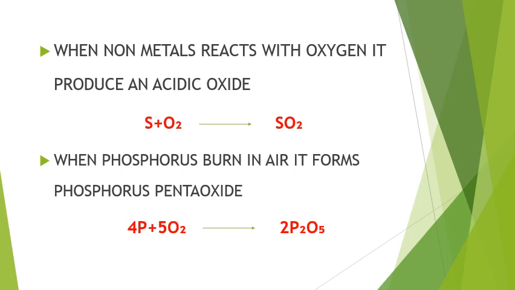When nonmetals react with oxygen, they produce an acidic oxide. Sulfur reacts with oxygen, it gives sulfur dioxide. When sulfur dioxide is dissolved in water, it forms sulfurous acid. Then, when phosphorus burns in air, it forms phosphorus pentoxide, which is also an acidic oxide.